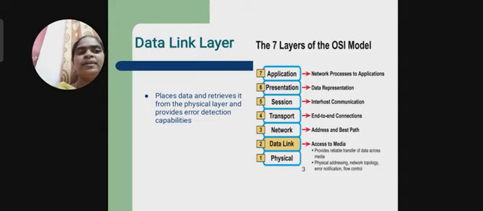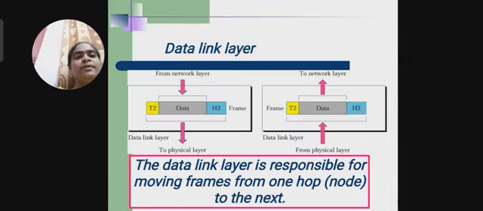The data link layer: what are its functionalities? The first one is reliable transfer, and it does the physical addressing of data and topology, error correction, flow control, everything. Error notification, not error correction, because it identifies where the error is occurring. This is to be notified in the data link layer. And the data link layer is responsible for moving frames from one node to another node.